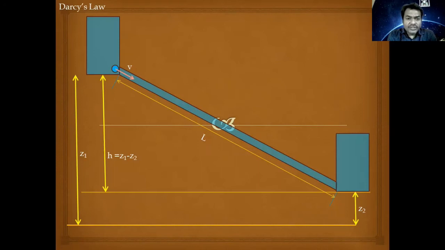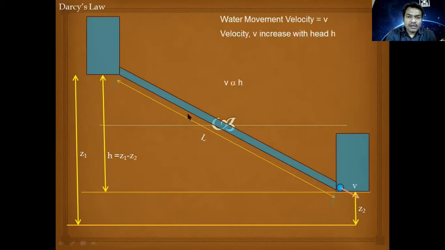The flow is often measured in terms of velocity, which we call V. Now, the velocity with which water will flow through this soil sample will be directly proportional to the head or elevation head which is available there, and it will be inversely proportional to the length of travel.